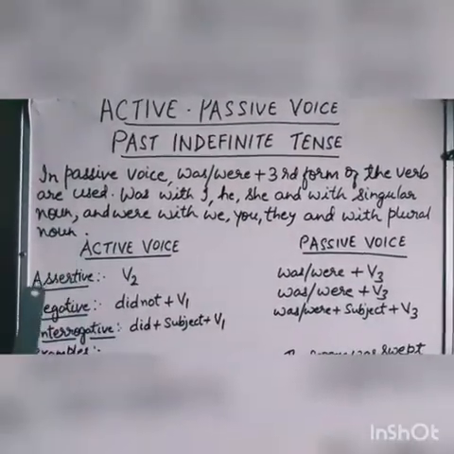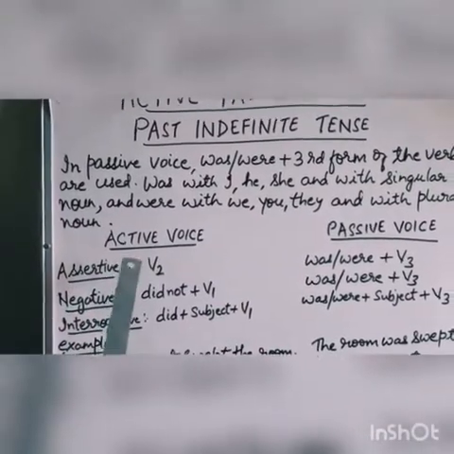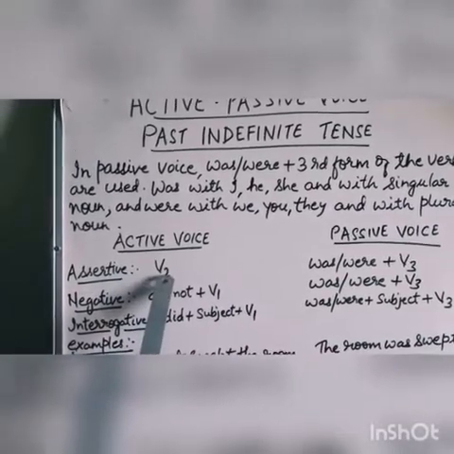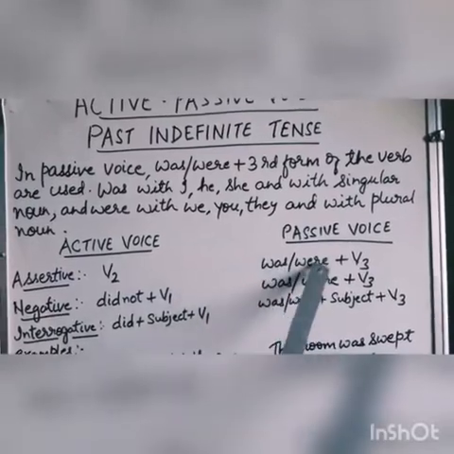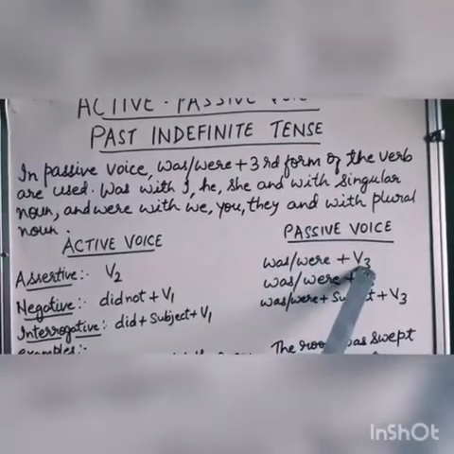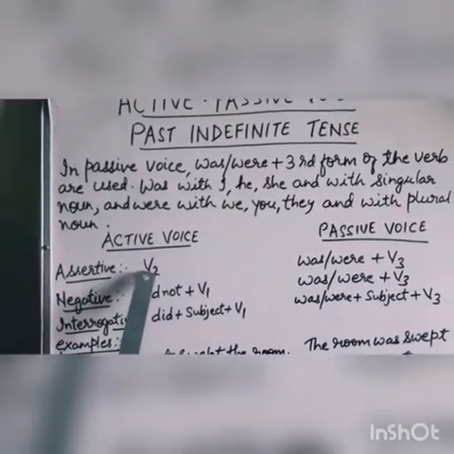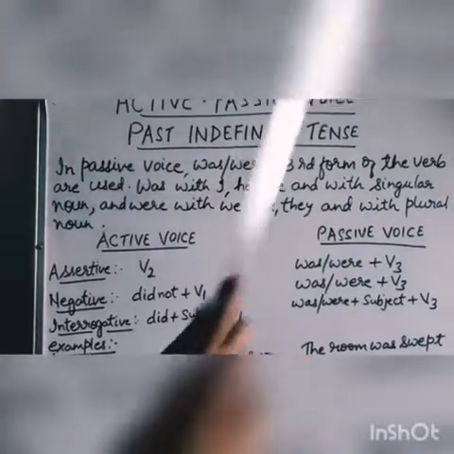In active voice, if a sentence is assertive, then the second form of the verb is used, and when you convert the sentence into passive voice, we will use was, were plus third form of the verb. If there is second form of the verb, then you will come to know that the sentence is in past indefinite tense.